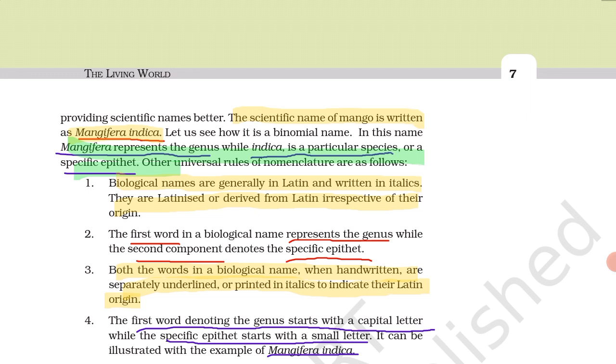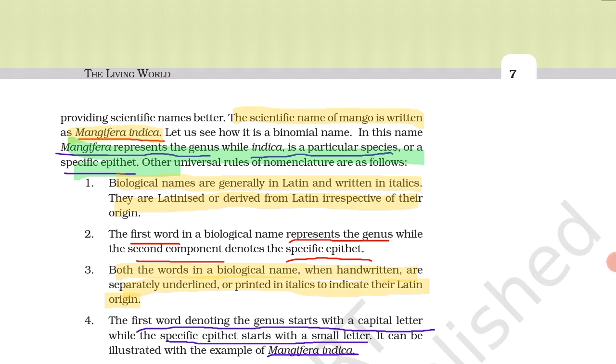The next rule is that both the words in a biological name, when handwritten, are separately underlined, or printed in italics, to indicate their Latin origin. Whenever we write a biological name, it is separately underlined or printed in italic form to indicate that these originated from Latin.